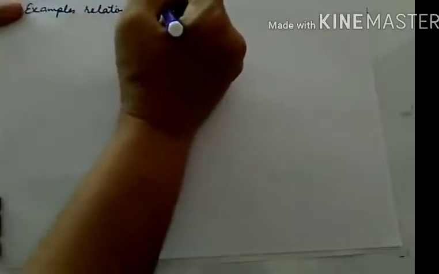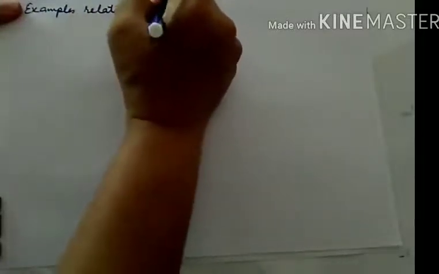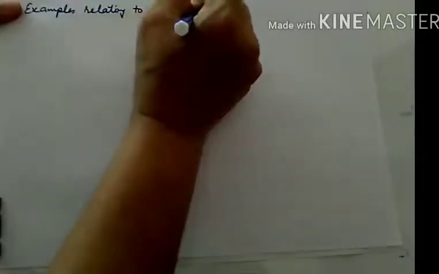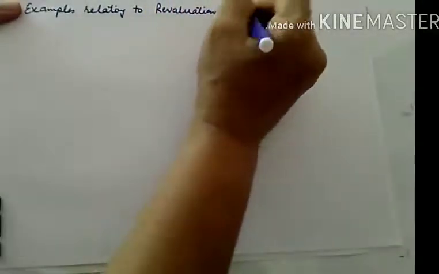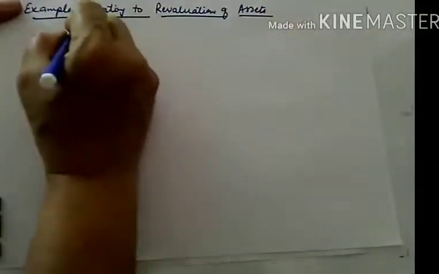So let us take one example. I am writing here examples relating to revaluation of assets. Let us see what kind of transactions or examples will be given to us.